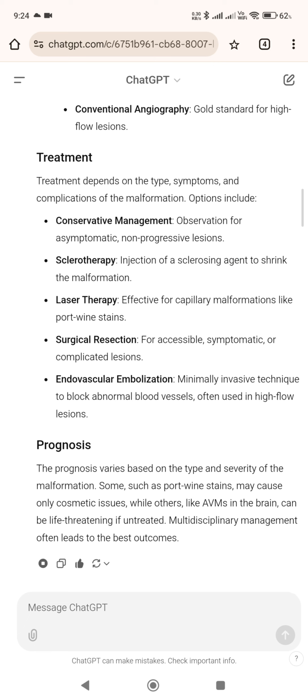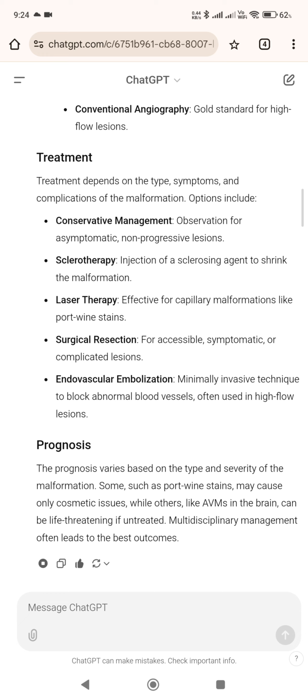Treatment. Treatment depends on the type, symptoms, and complications of the malformation. Options include conservative management: observation for asymptomatic, non-progressive lesions. Sclerotherapy: injection of a sclerosing agent to shrink the malformation. Laser therapy: effective for capillary malformations like port wine stains. Surgical resection: for accessible, symptomatic, or complicated lesions. Endovascular embolization: minimally invasive technique to block abnormal blood vessels, often used in high-flow lesions.